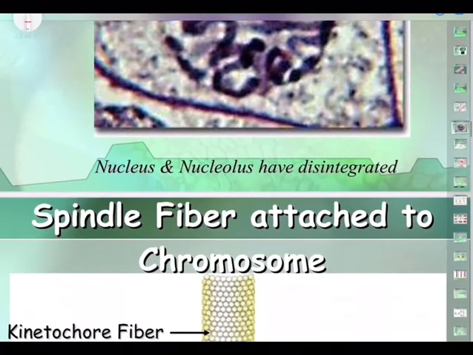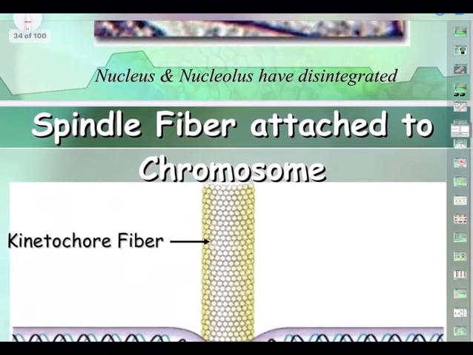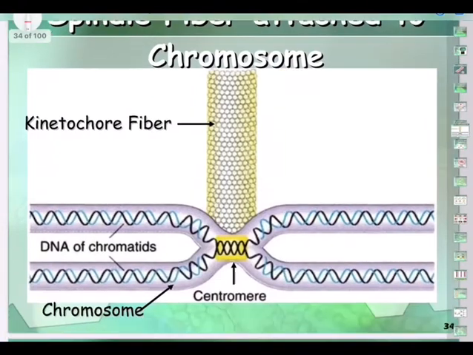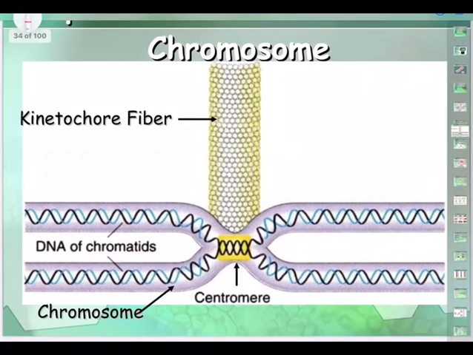The chromosomes, compared to early prophase, will be seen clearly. They are ribbon-like structures, and you can also see the formation of spindles. So here you can see the kinetochore getting attached to the centromere. So this is one thread, one ribbon-like structure. This is another ribbon. So these are called chromatids.